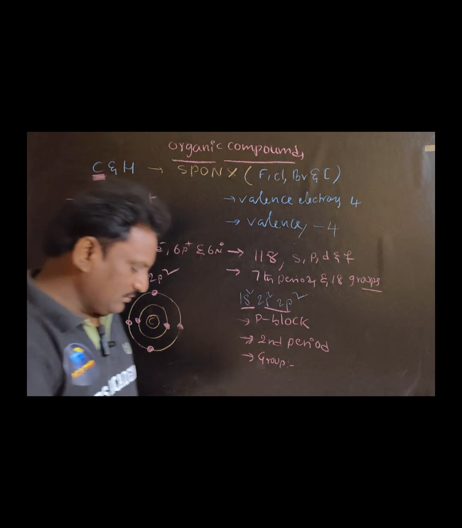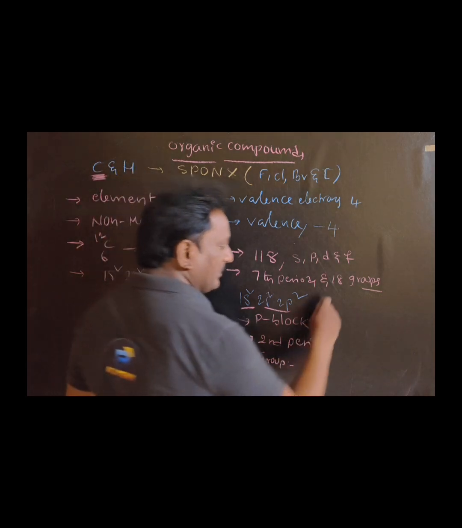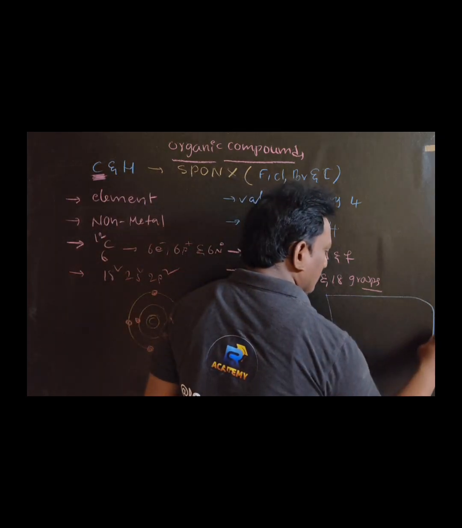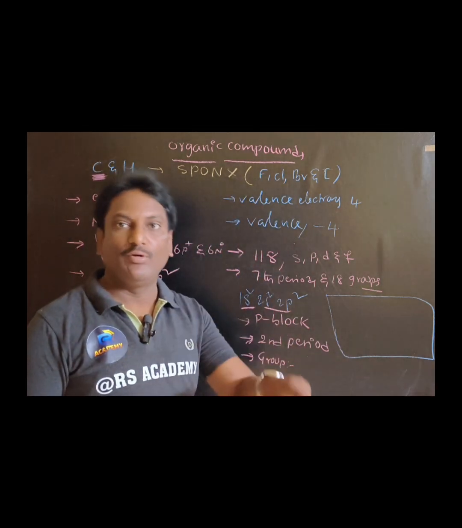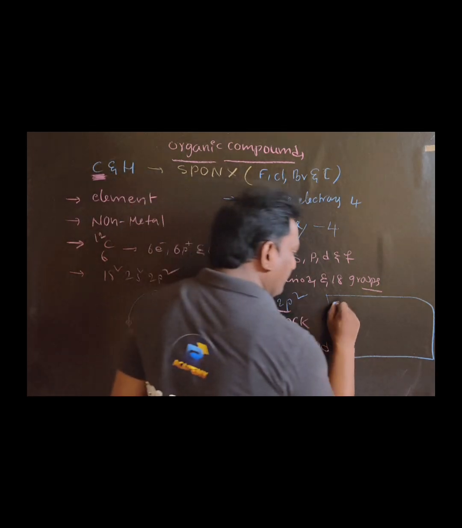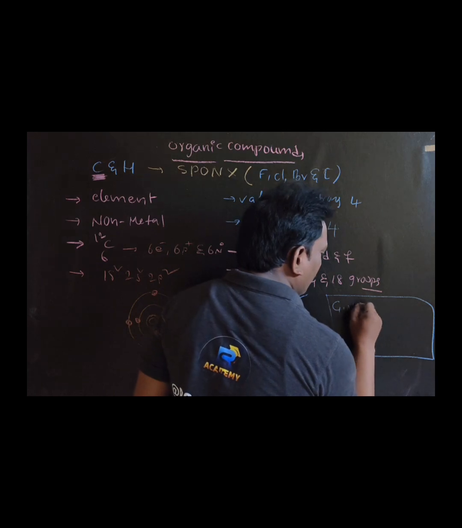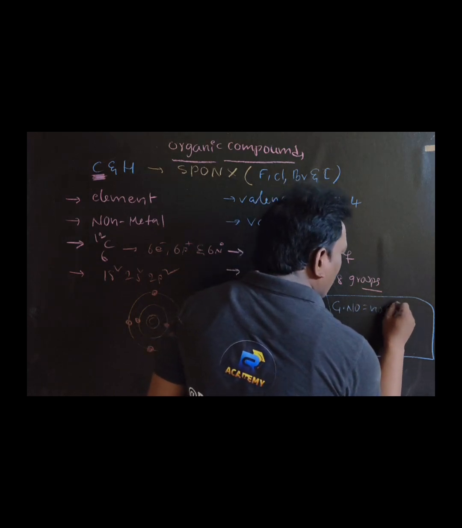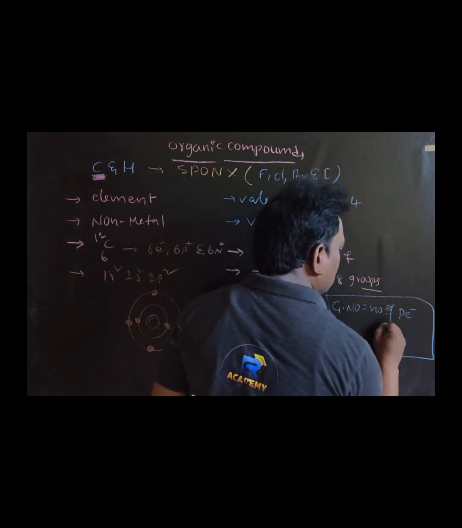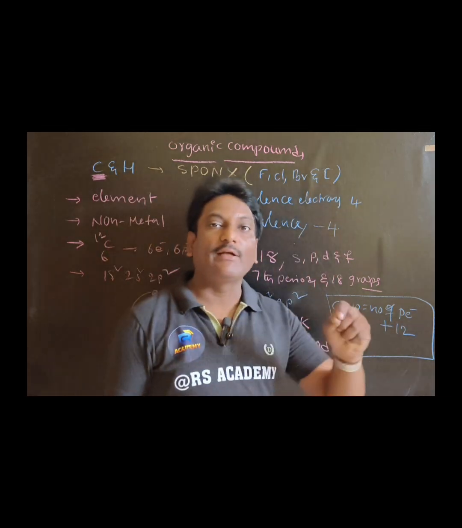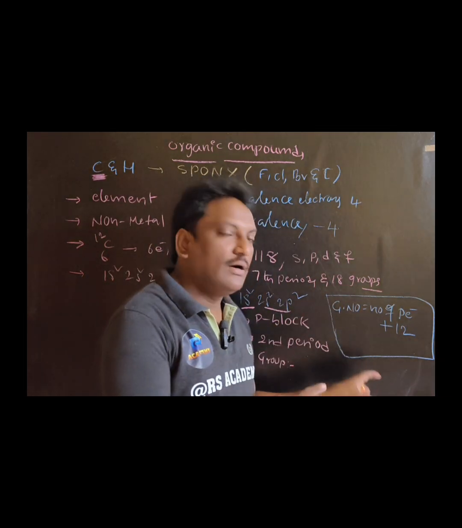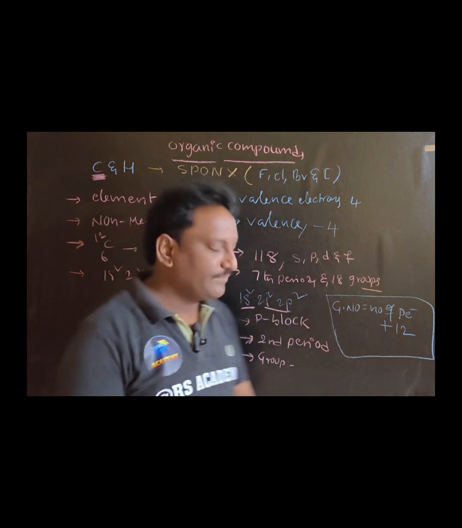I am going to make one note here. Please make a note. In case of p block elements, group number equals number of p electrons plus 12, only for p block elements.